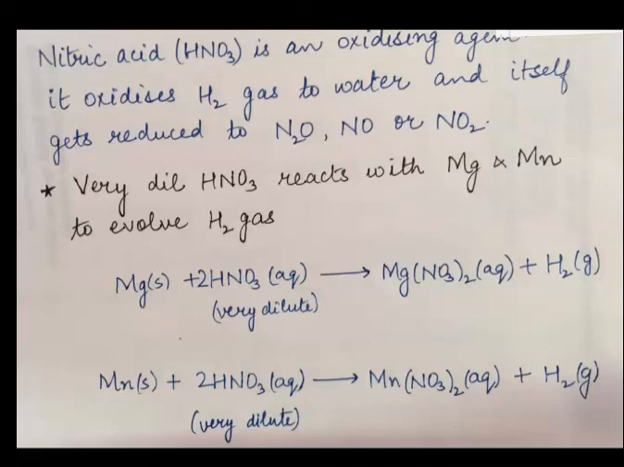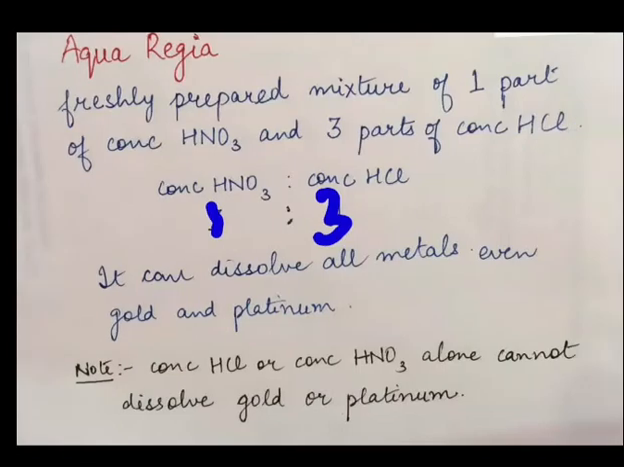Like I have written two reactions, magnesium plus 2HNO3 gives Mg(NO3)2 plus hydrogen. In this case only very dilute nitric acid is used, and this is only for the case of magnesium and manganese. Now another one is aqua regia.